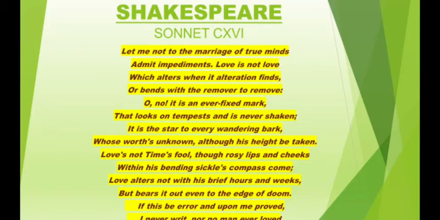It is the star to every wandering bark, whose worth's unknown, although his height be taken. Love's not Time's fool, though rosy lips and cheeks within his bending sickle's compass come. Love alters not with his brief hours and weeks, but bears it out even to the edge of doom. If this be error and upon me proved, I never writ, nor no man ever loved.